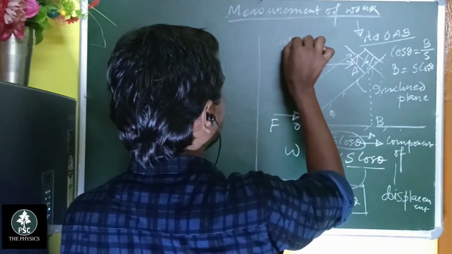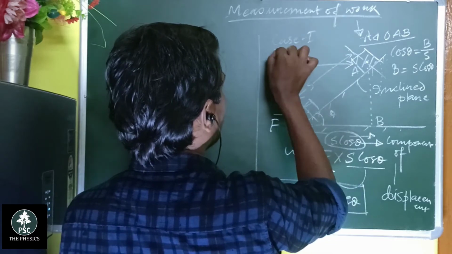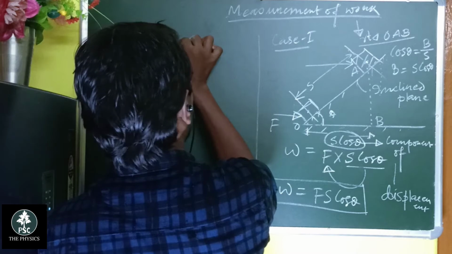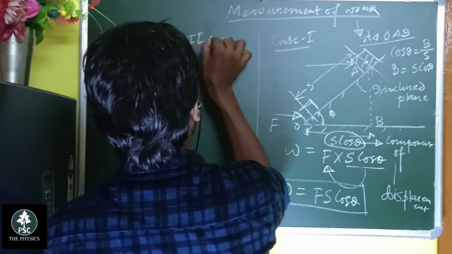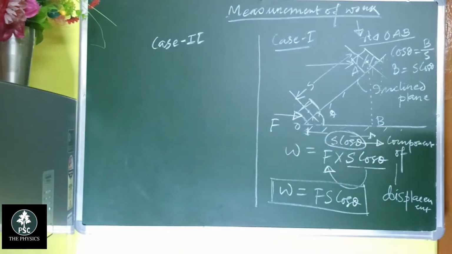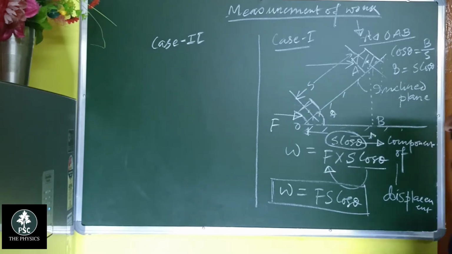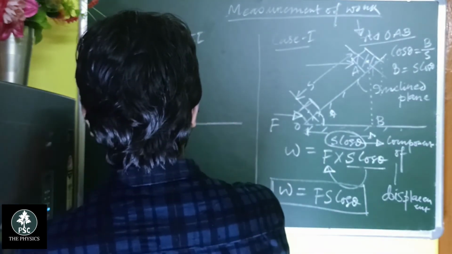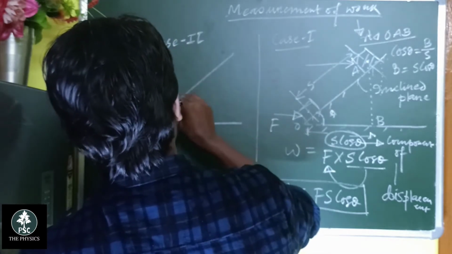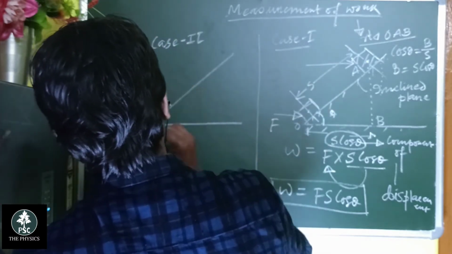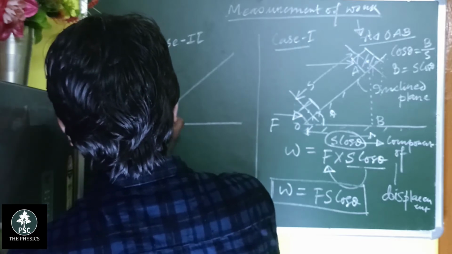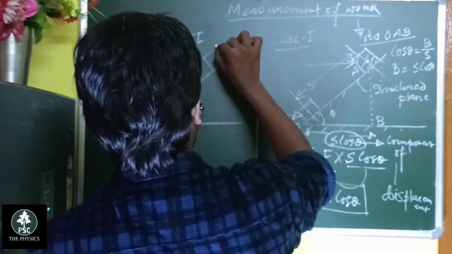Now if you want the component of force along the direction of displacement, take this as case 2. So this is the ground level and this is the inclination, and the object you want to move displaces, and this is the application of force along this direction, and the body moves.